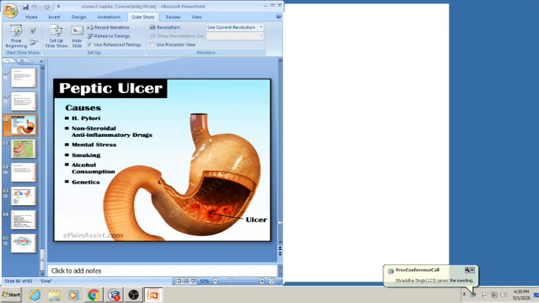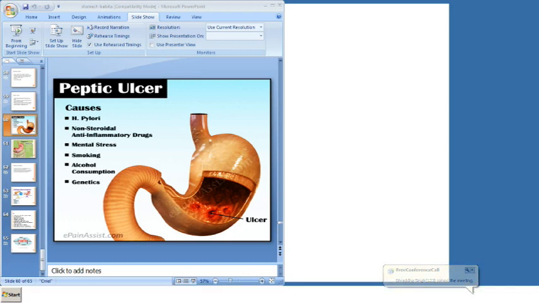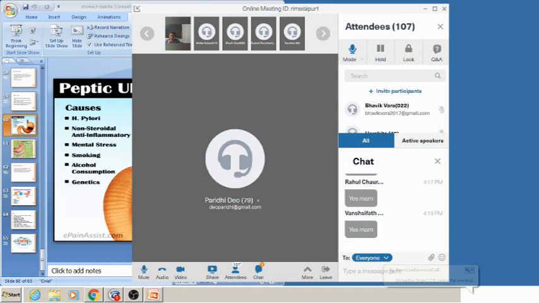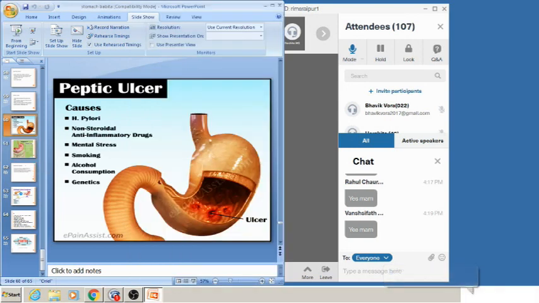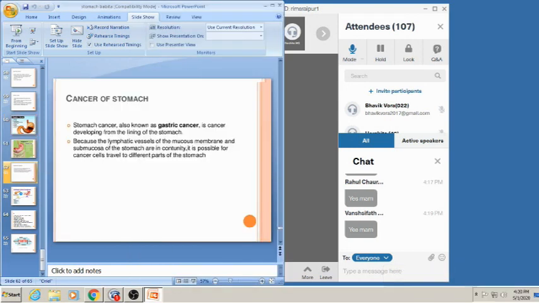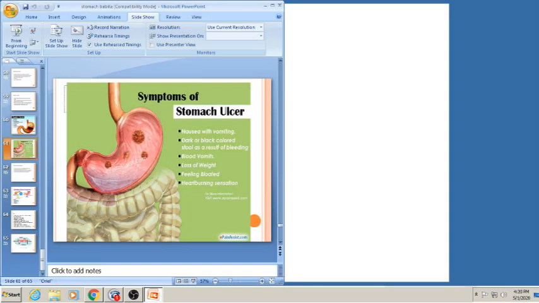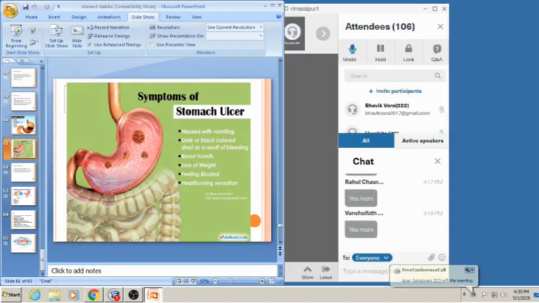Okay, now coming to the symptoms of stomach ulcer, or the gastric ulcer or the peptic ulcer: nausea with vomiting, dark or black colored stool as a result of bleeding, vomiting of blood, loss of weight, feeling bloated or a hot burning sensation.